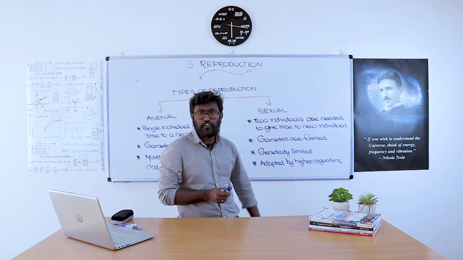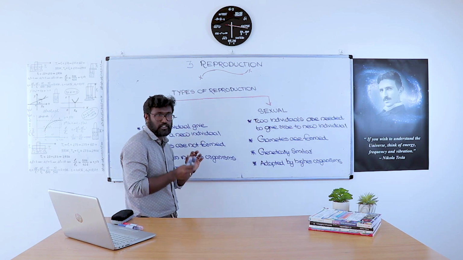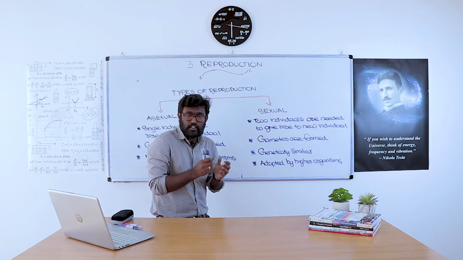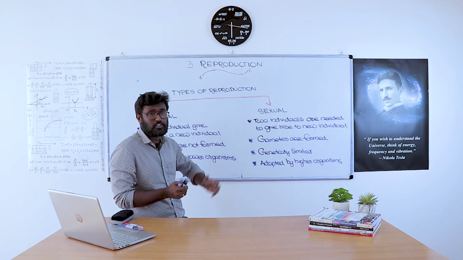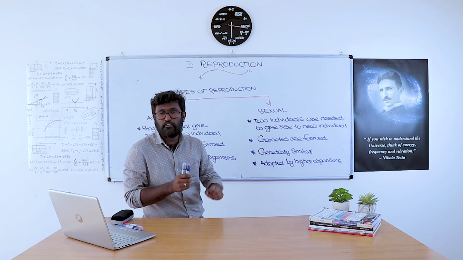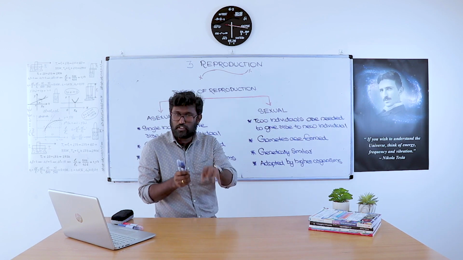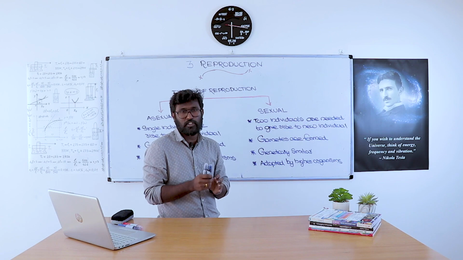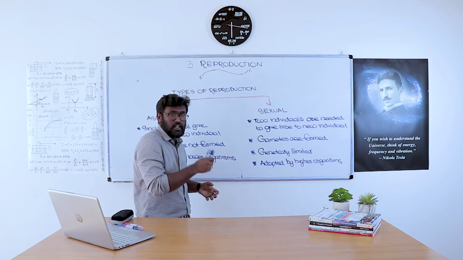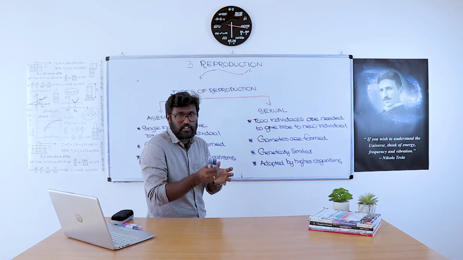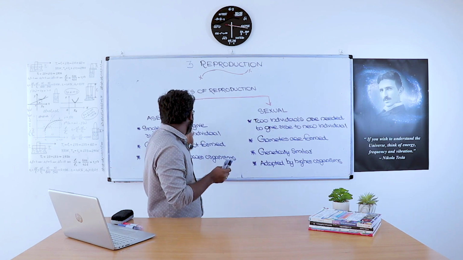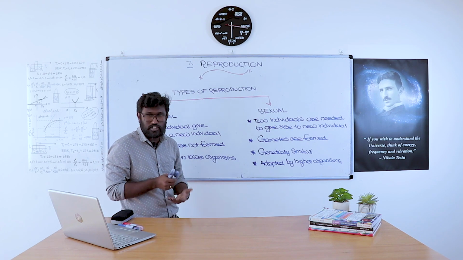So these are the different types of reproduction, sexual and asexual. If only one individual is required to produce a new individual, that is asexual reproduction. If two individuals, one male and one female, are required, that is sexual reproduction. Gametes are formed in sexual reproduction and not in asexual reproduction. Asexual reproduction is adopted by lower organisms and sexual reproduction by higher organisms. Now we want to discuss asexual reproduction in detail.